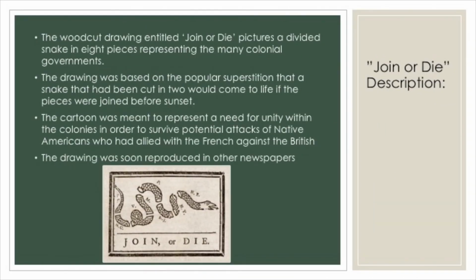Description of Join or Die. As you can see, the woodcut drawing entitled Join or Die pictures a divided snake in 8 pieces representing the many colonial governments. The drawing was based on the popular superstition that a snake that had been cut in two would come to life if the pieces were joined before sunset.